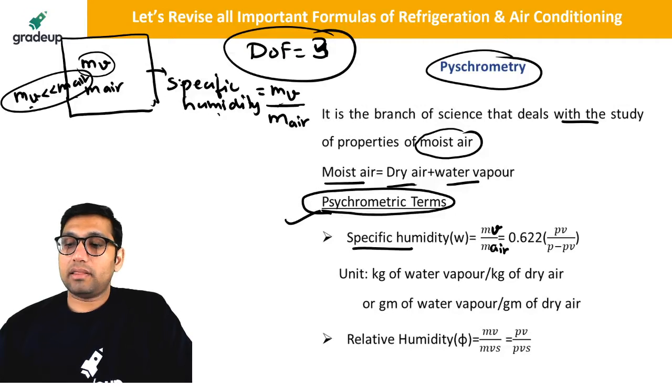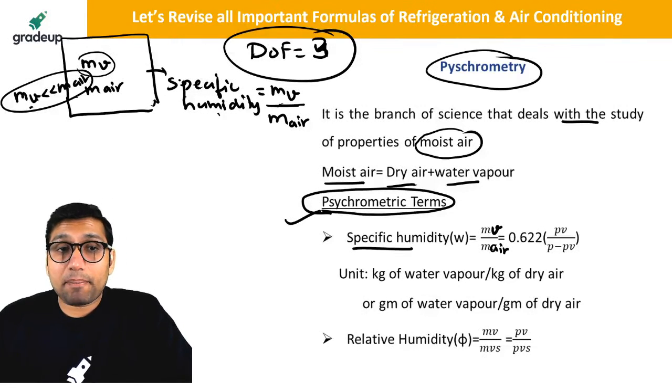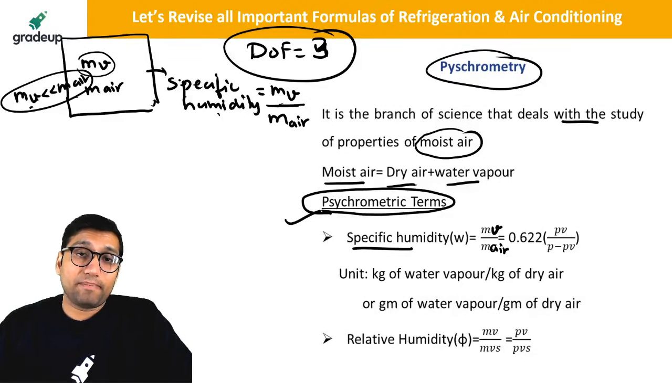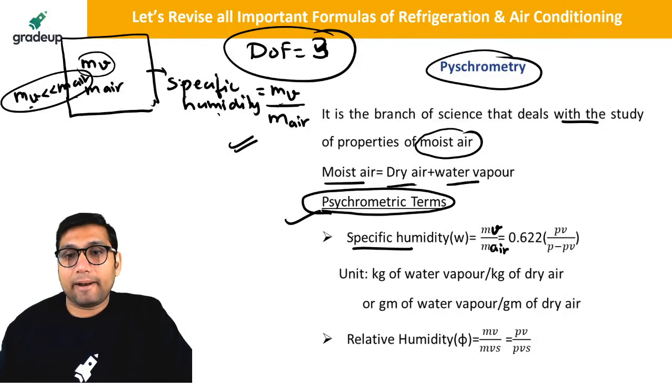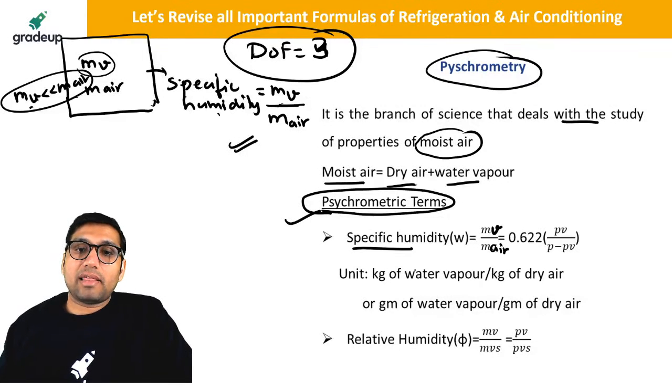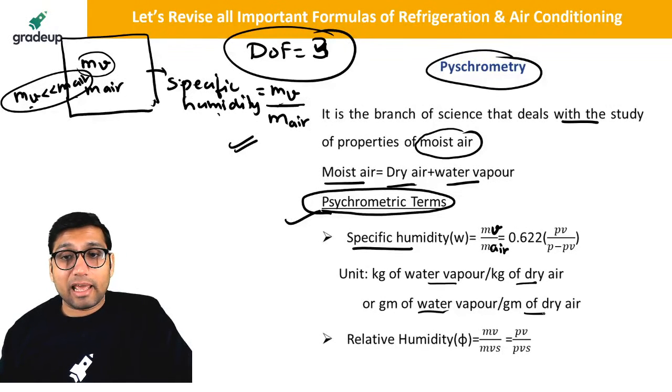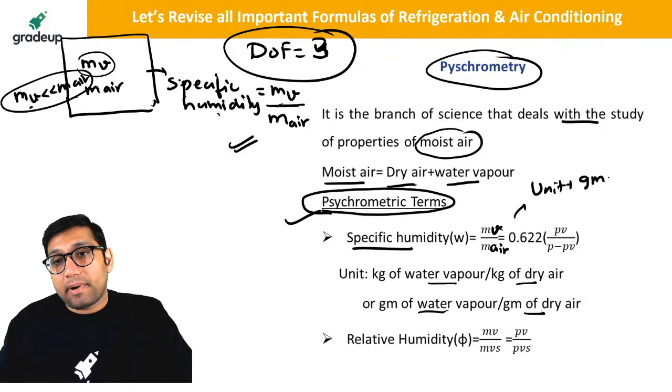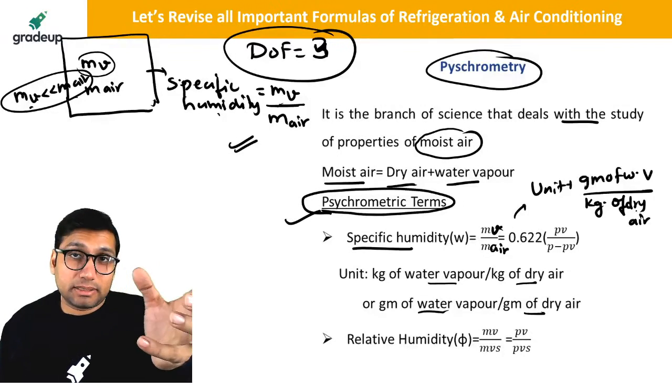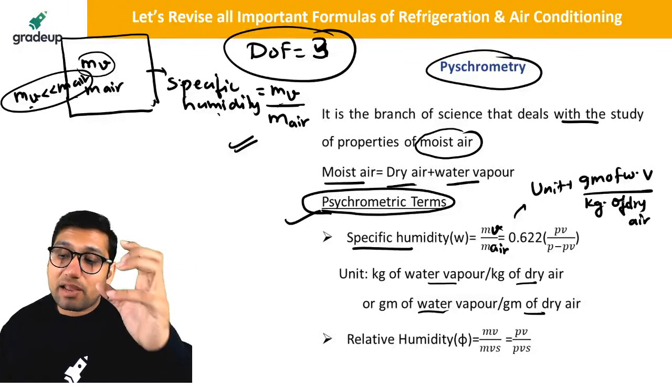Okay, so specific humidity is equal to the mass of water vapor present in a mixture of moist air. But because in the moist air we are having very little water vapor, we neglect it in the total mass and write this as mass of water vapor divided by mass of dry air. The unit of specific humidity is kg of water vapor per kg of dry air, or gram of water vapor per gram of dry air. But actually the unit is gram of water vapor per kg of dry air, because water vapor has very little mass as compared to air. Water vapor mass is very, very small.